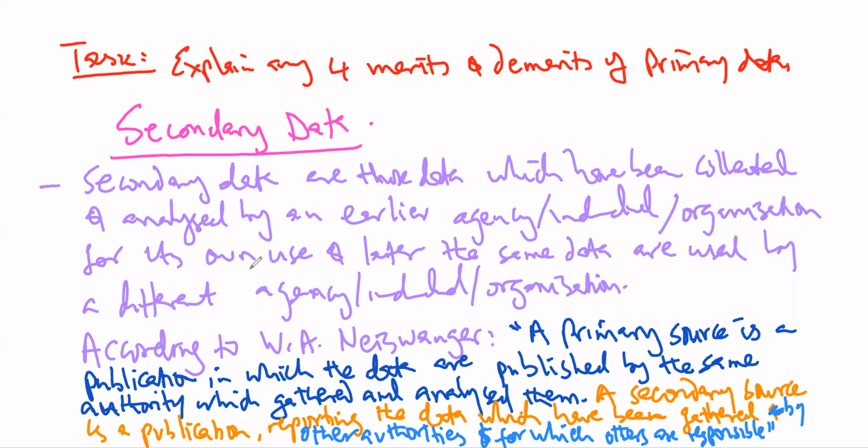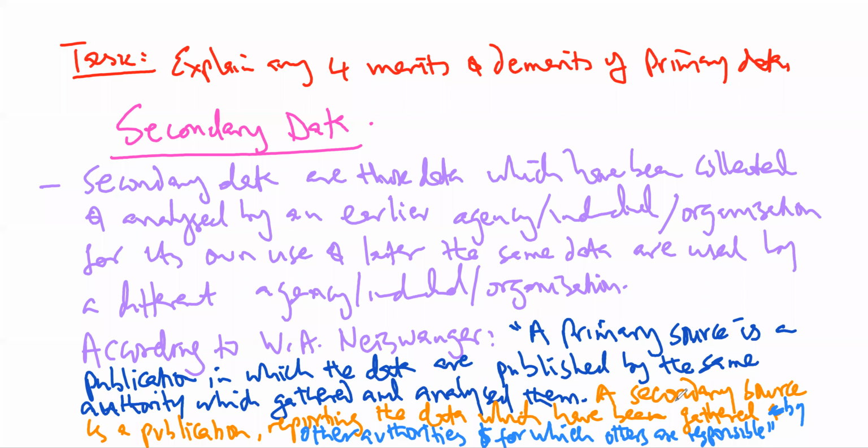So in order to see a good distinction between secondary data and primary data, we are going to quote this person called W.A. Neiswenger, who said that a primary source is a publication in which the data are published by the same authority. Here, authority means an individual, organization, institution, and so on, which gathered and analyzed them.